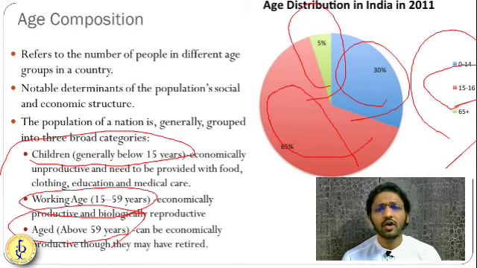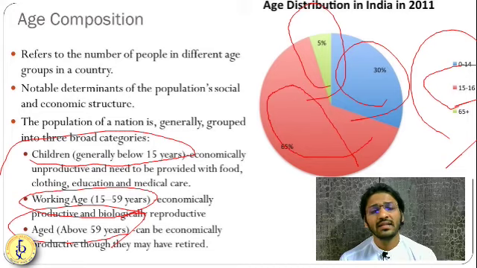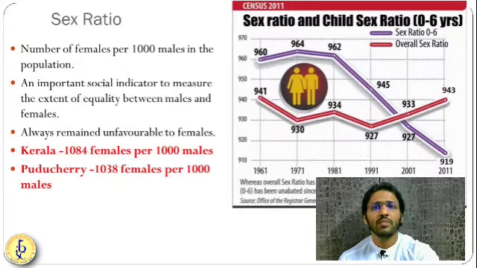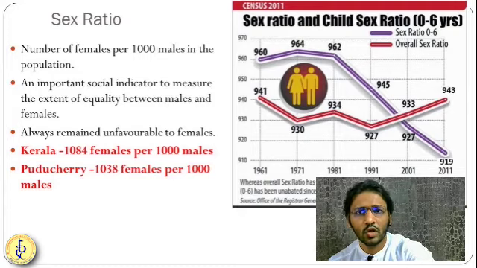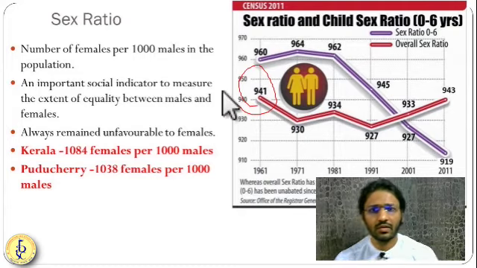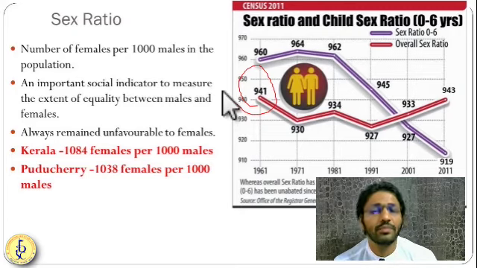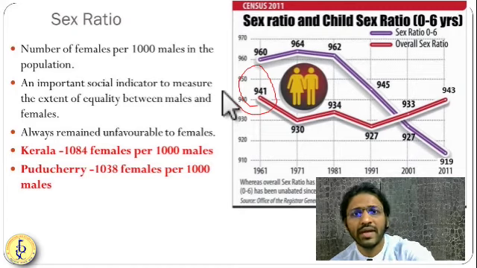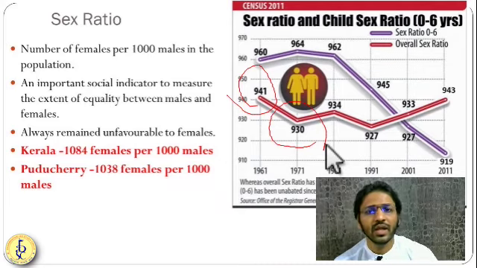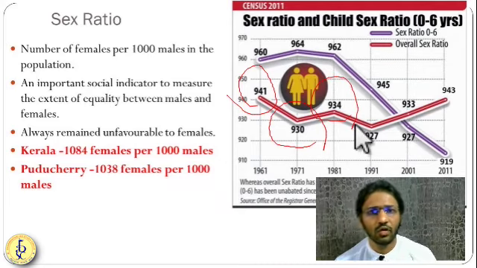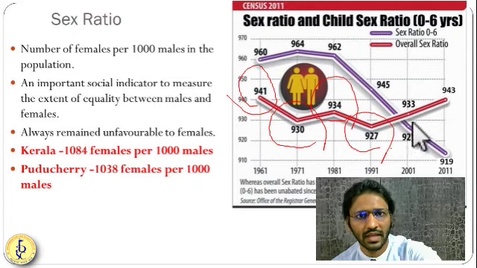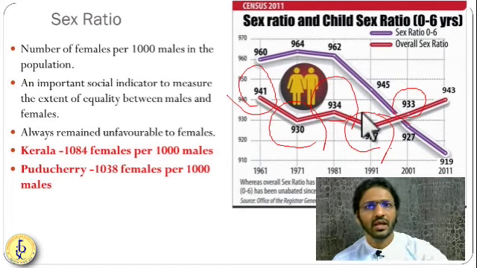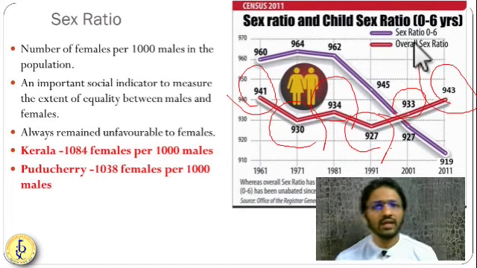Now when we are talking about the distribution of age, understanding the sex ratio is very important. So let us understand the sex ratio of the Indian population. Here in this graph you can see the sex ratio since 1961. In 1961 it was 941 women behind 1000 men. Then in 71 it dropped, it became 930. Then in 81 it increased to 934. In 91 it again decreased to 927. In 2001 it increased to 933, and in 2011 to 943.